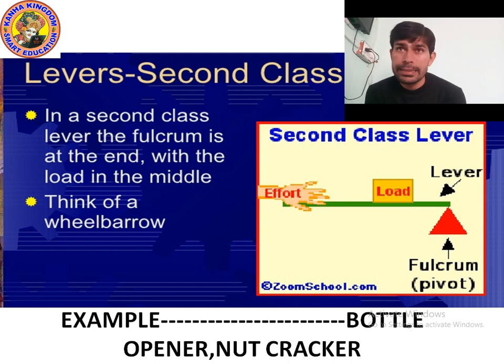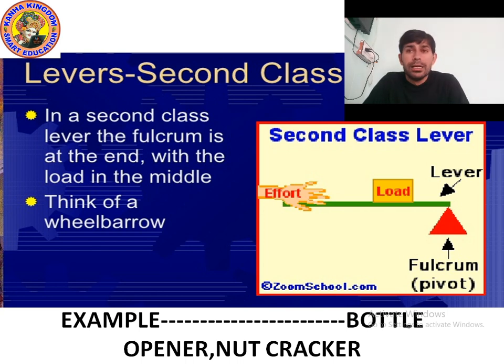Okay, it's second class lever. So second class lever, as you can see in the picture, the fulcrum is on another side, the load is at the center, and the effort is at the same position. So in a second class lever, the fulcrum is at the end with the load in the middle. A second class lever is defined as when the load is at the center and the fulcrum is at the end.